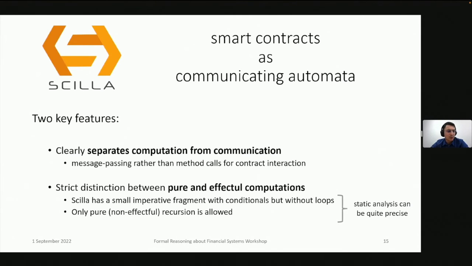But a lot more importantly for our purposes, Scilla is a very, very simple language. Most computation in Scilla is pure, non-effectful, functional. And the impure part of the language doesn't have loops or recursion. So this makes Scilla a very, very good target for static analysis and lightweight verification. Our analysis can be quite precise.